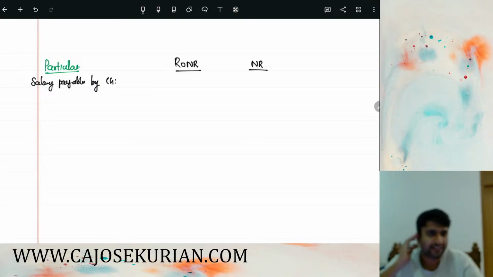For answering this question, you should know what Section 9 says: the following incomes are deemed to accrue or arise in India. Starting with the first point, if you are an Indian citizen and a government employee, whatever salary is paid by the government to those employees residing outside India shall be deemed to accrue or arise in India. So even though Roma renders services in Malaysia,